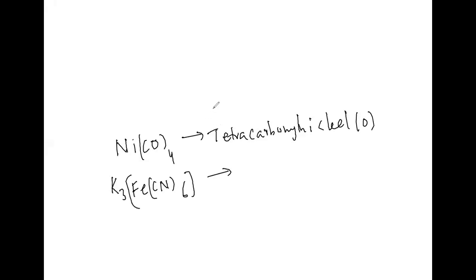Name this and tell me. Any idea is there regarding this K3[Fe(CN)6]? Idea is there or not there? Hexacyano. See properly and talk, and give the correct name. Potassium hexacyano.